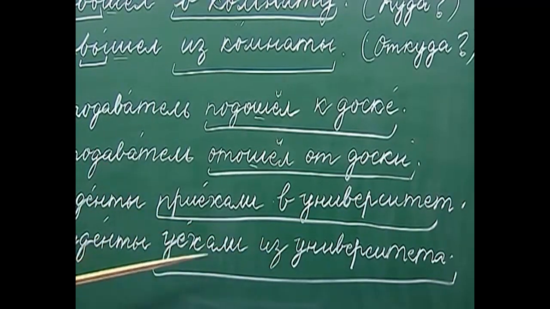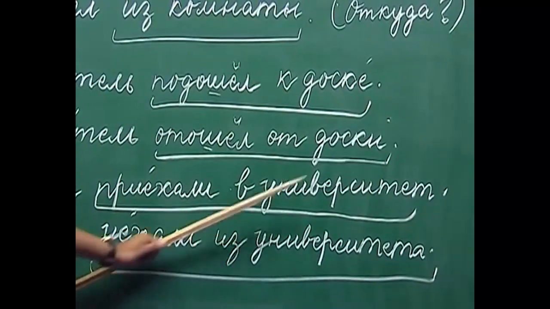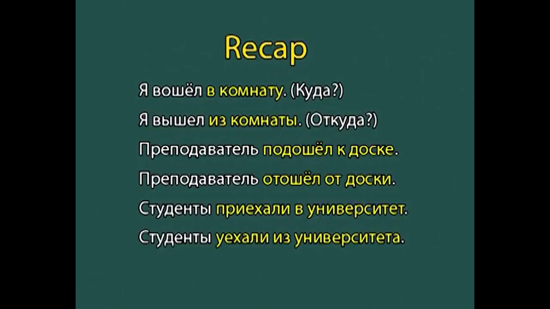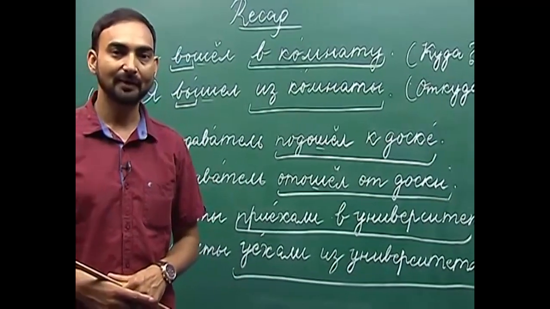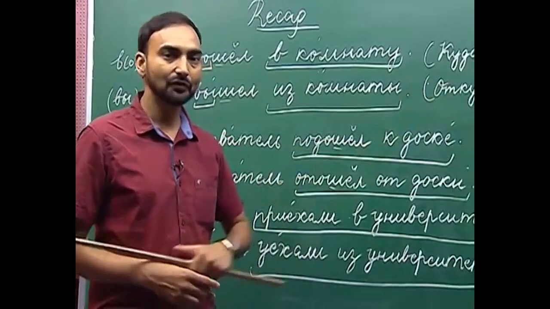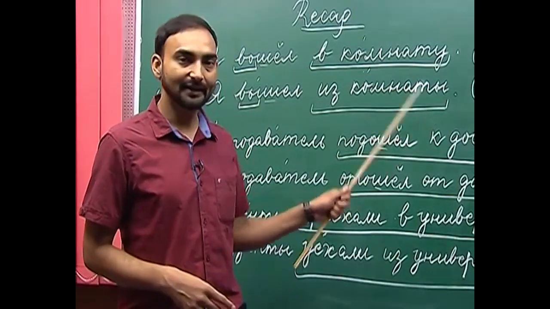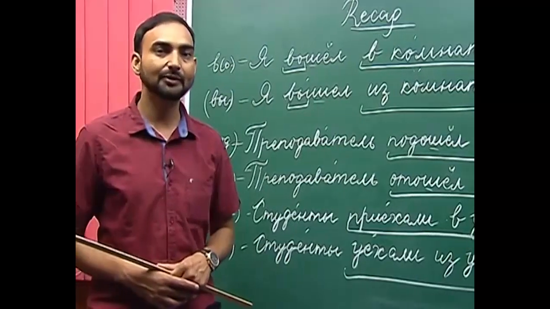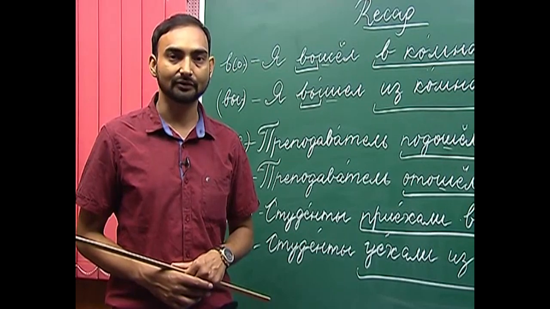And again, as you can see, уехать is used with the preposition из and then the genitive case of the noun which follows. And we have discussed that when we answer куда, we use the prepositions в and на plus the accusative case of the noun. And when we answer откуда, we use the prepositions из or с with the genitive case of the noun. So this is all about the verbs of motion with prefixes. So let us move on to the topics that we will be learning today.